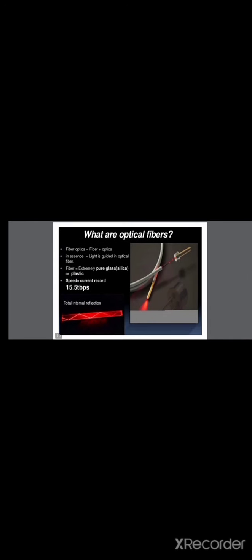Let's start. What is optical fiber? Fiber optic is nothing but optics plus fiber. Light is guided in optical fiber. The fiber is made of extremely pure glass or plastic. The current speed of optical fiber is 15.5 terabytes per second. And the communication inside the optical fiber is completely achieved by total internal reflection. You can see here in the figure the red part, the total internal reflection. You can see the light is propagating through the core, and it is reflected at the bottom side and at the upper side.